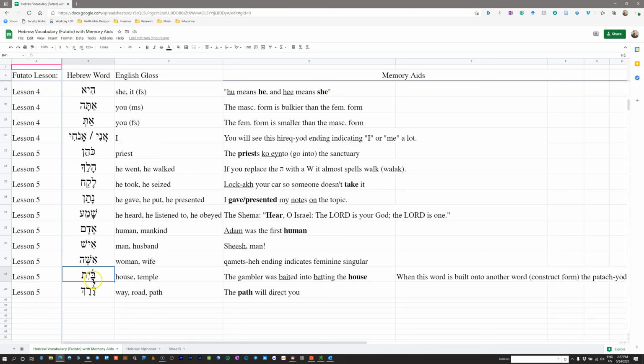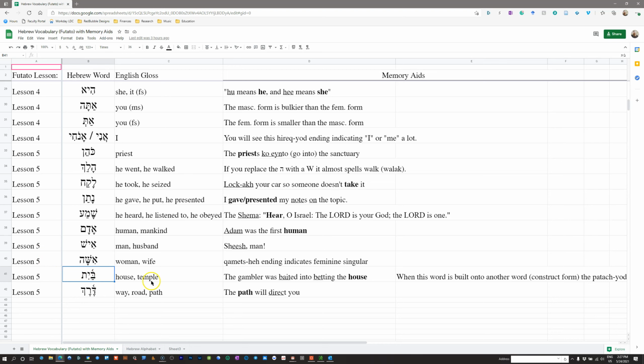We want to pronounce this as bayit, one syllable. And what a diphthong usually does is it glides from one vowel sound to another vowel sound. So common diphthongs in English are I, you, a. You can hear a glide from one vowel sound to another there.